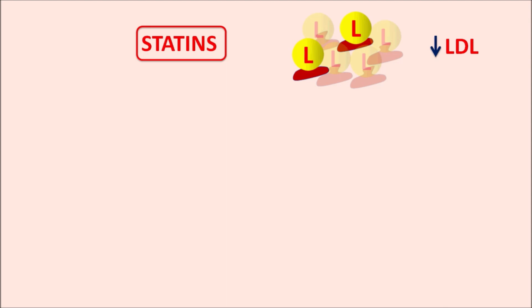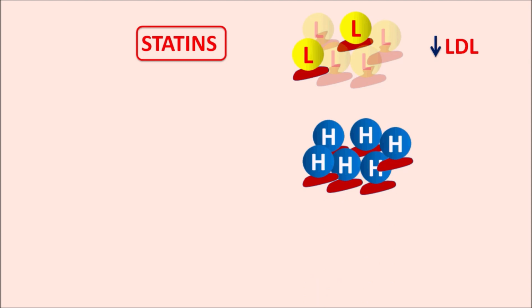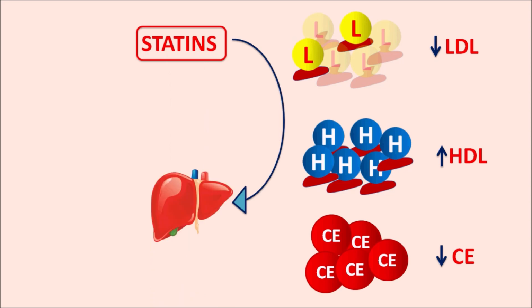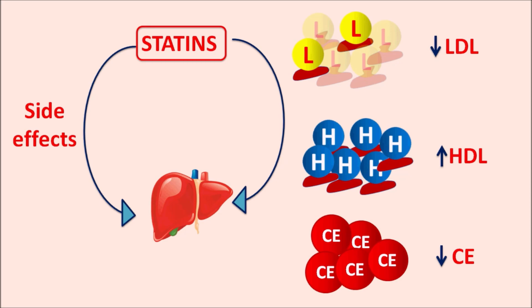At the same time, these drugs increase the levels of HDL cholesterol, also called good cholesterol, which can reduce the risk of atherosclerosis. By these two actions, statins reduce the total cholesterol levels within the body. All these actions of statins are related to their action on the liver, the hepatic system, so statins can also produce side effects related to the hepatic system.